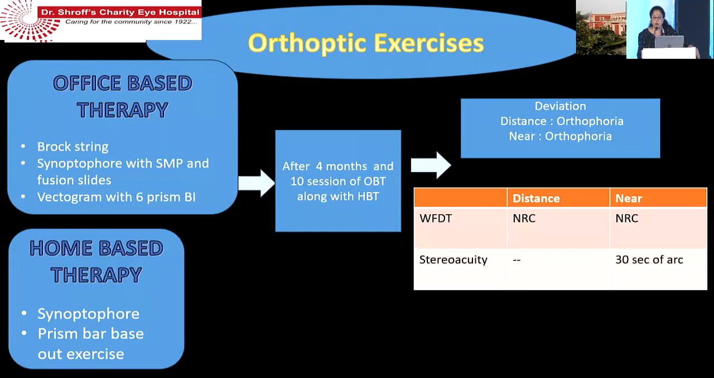So we need to push towards office-based therapy, which was nicely presented by Dr. Sujata. So we need to have them come for orthoptic sessions, office-based therapy. Most of them prefer a home-based therapy, but after 4 months and 10 sessions of OBT along with HBT, the patient did have stereo and a good NRC. So this will prevent your recurrences, and that is what is very important. Not just do a motor stability for the squint surgery and let the patient go. We need to focus on the sensory portion too.